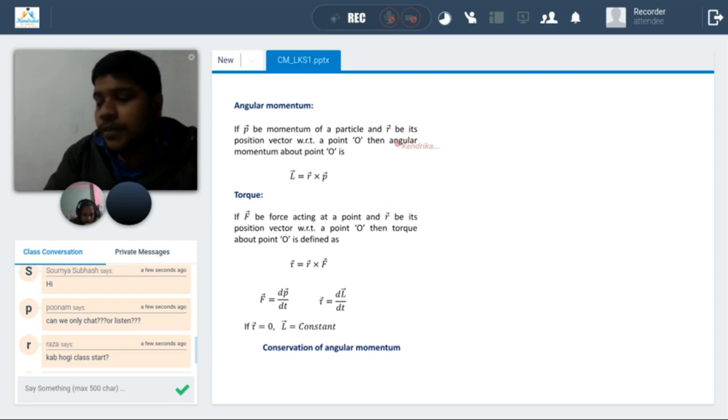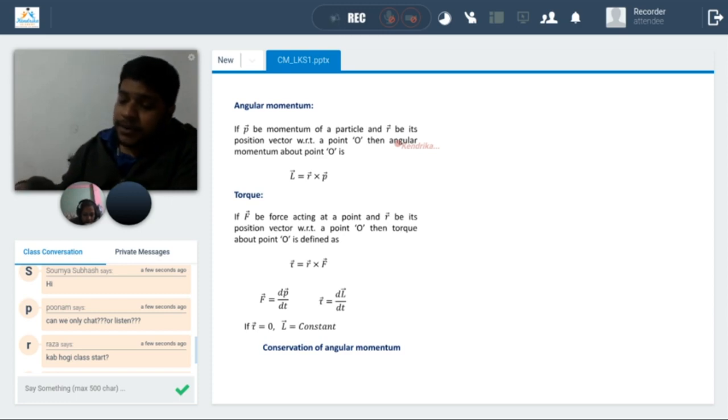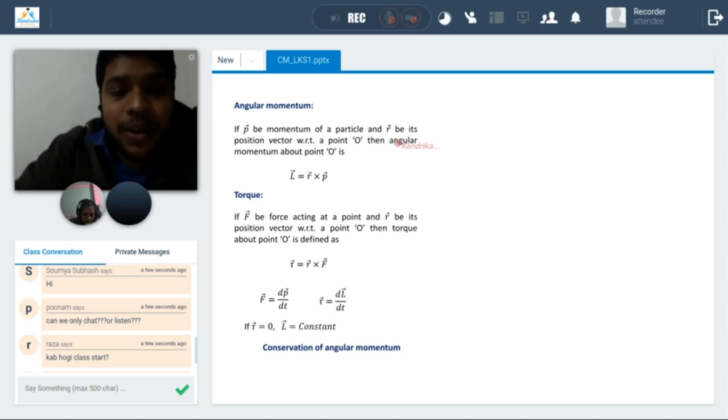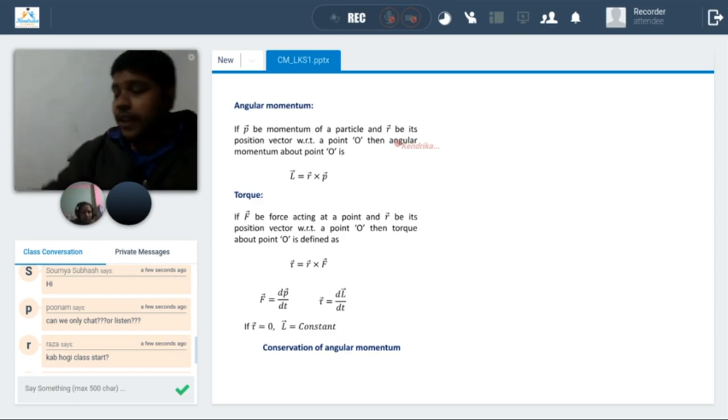We will study angular momentum conservation, energy conservation, and specifically collisions. We will deal with collisions in detail, all the different possible cases: elastic collision, inelastic collision, what is conserved in elastic collision, and what is not conserved in inelastic collision. We will discuss this in the next classes.